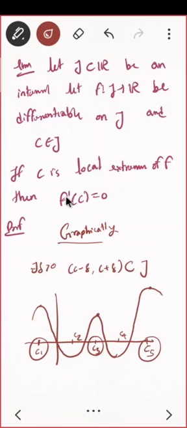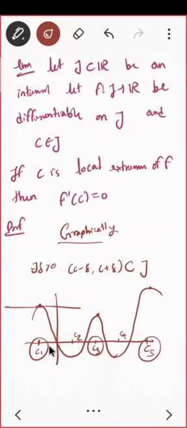What do you mean by derivative? I already told you graphically what is the meaning of derivative. It is the slope of the tangent, correct? And you already know that if two lines are parallel, then the slopes of the two lines are same. So suppose I want to find the slope at c1. Do you see that its tangent will be this one, which is parallel to the x-axis.